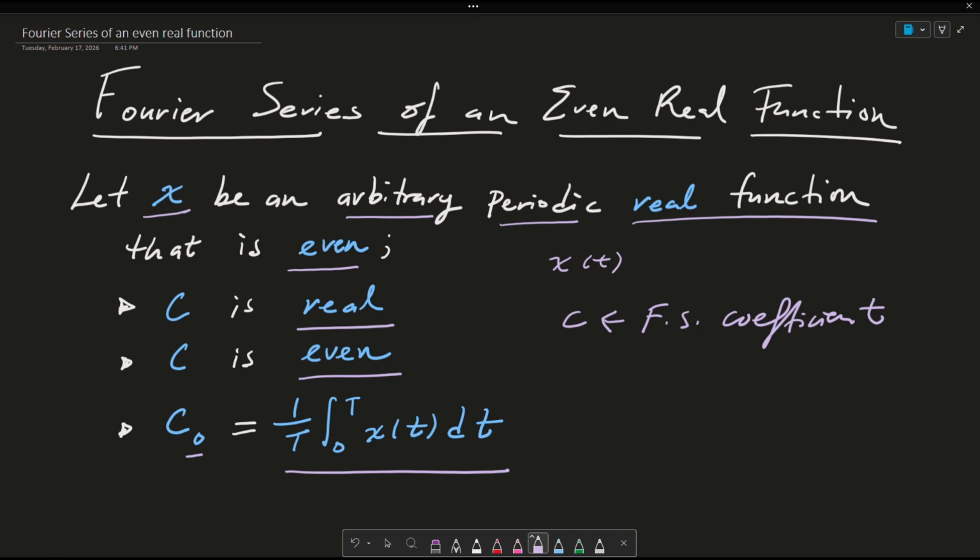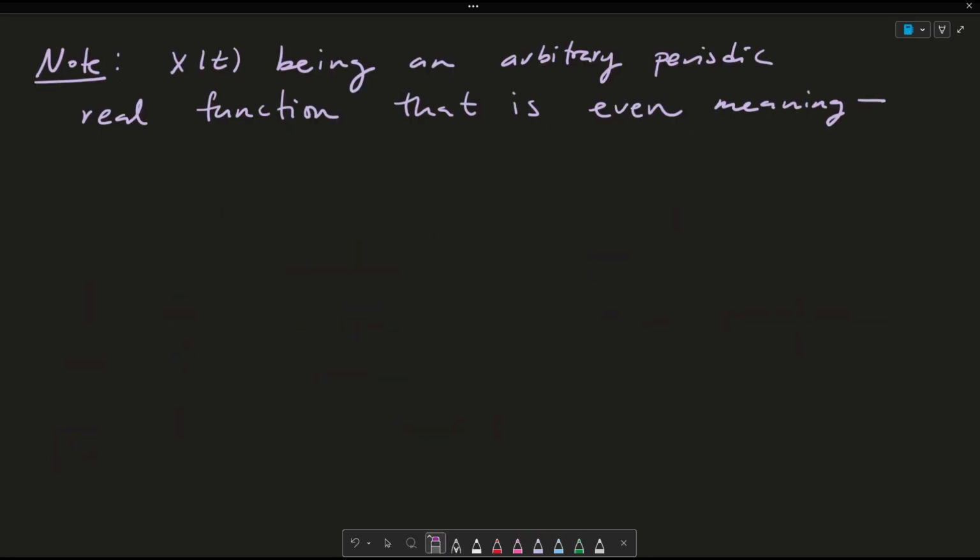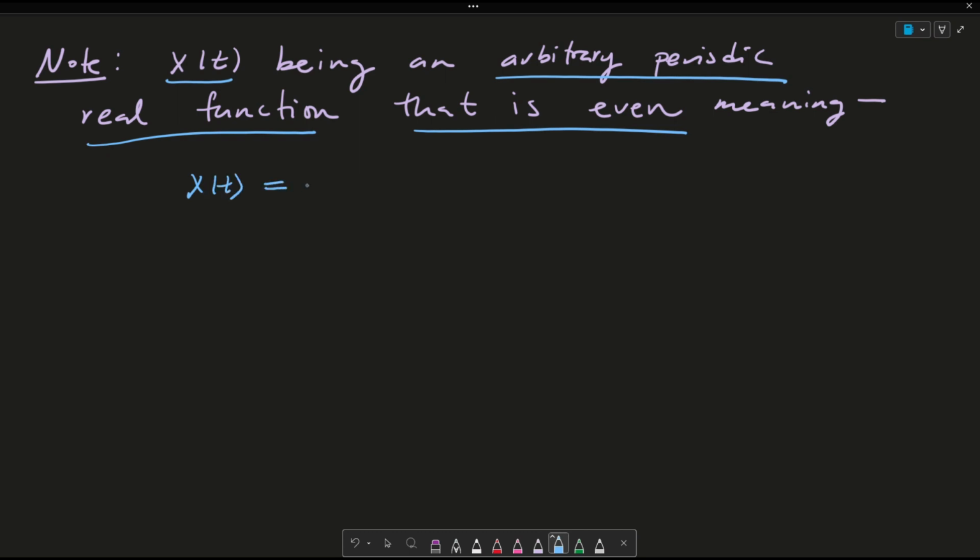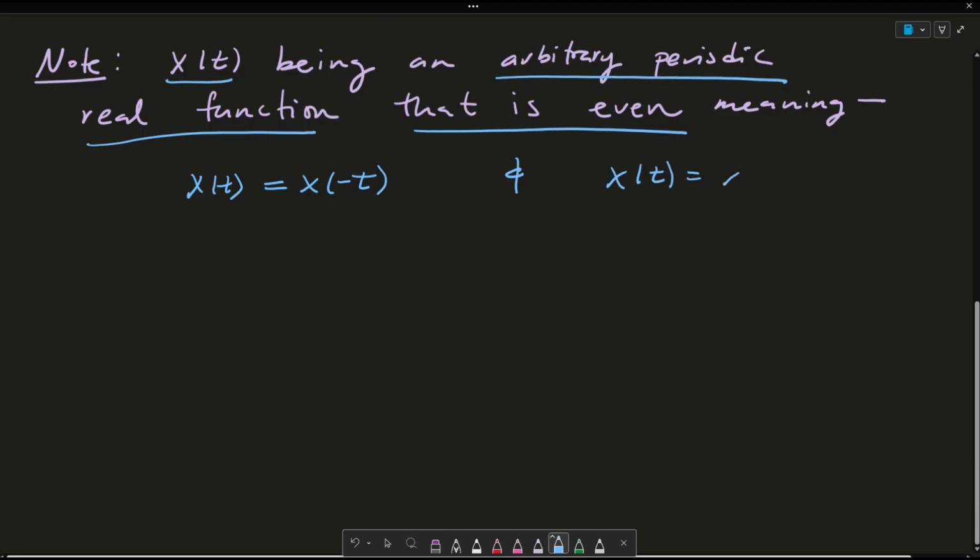So again, the goal of the video is to prove that if x of t is an arbitrary periodic real function that is even, then 1, c is real, 2, c is even, and 3, c0 is equated to this integral here. Before we dive into the proof, we want to make a quick note about x of t being an arbitrary periodic real function that is even. What does that mean? Essentially there are two conditions. The first condition is x of t has to equate to x of minus t, and x of t has to equate to x of t plus its time period T.